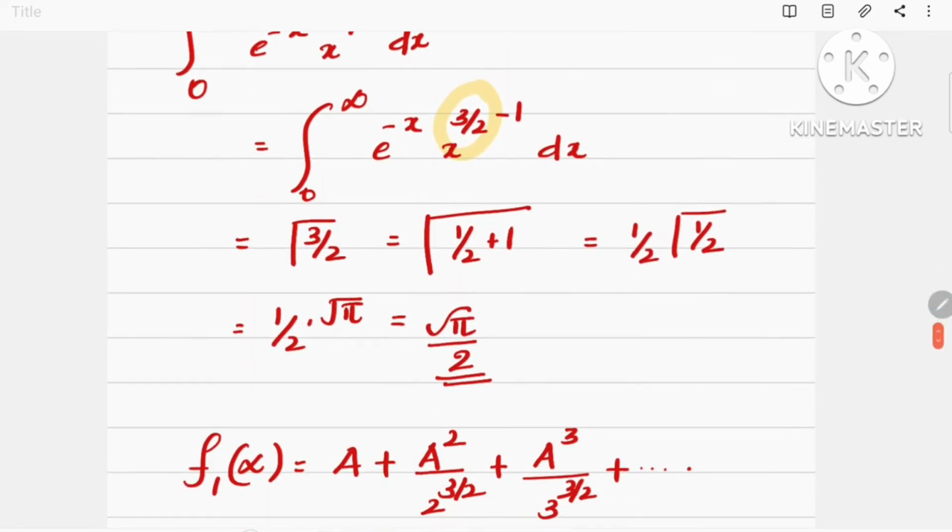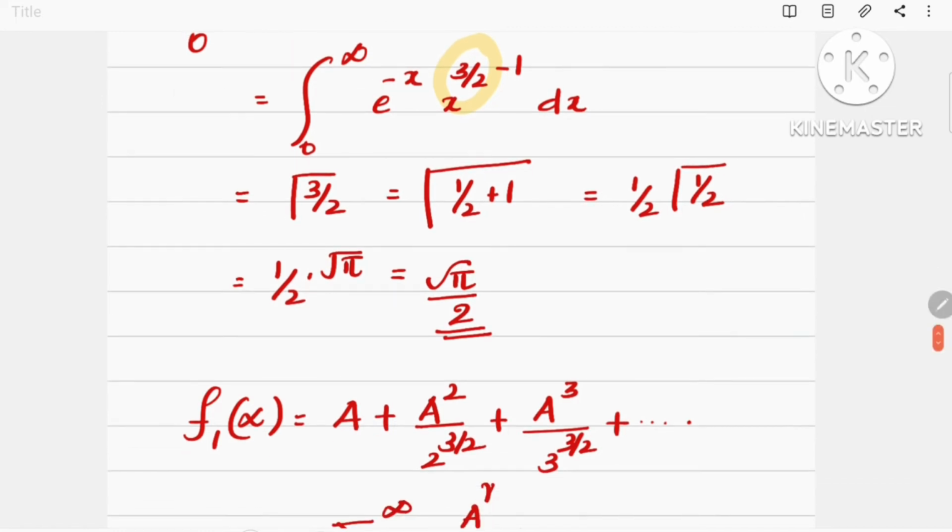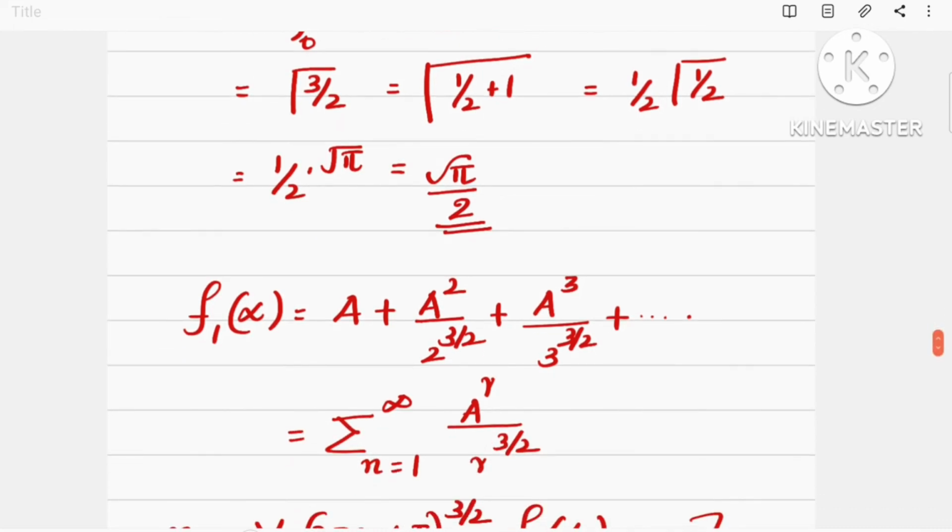Then we can write 1 by 2 root pi is root pi by 2, that is the first result. Similarly, we can find each term and the standard result will become a plus a square by 2 raised to 3 by 2 plus a cube by 3 raised to 3 by 2 plus etc.